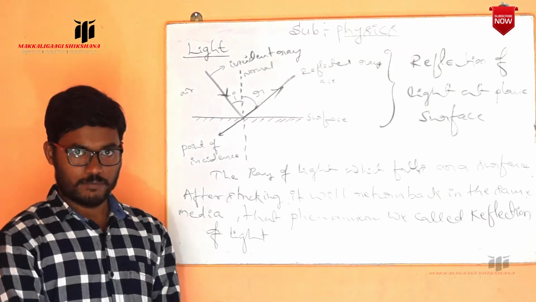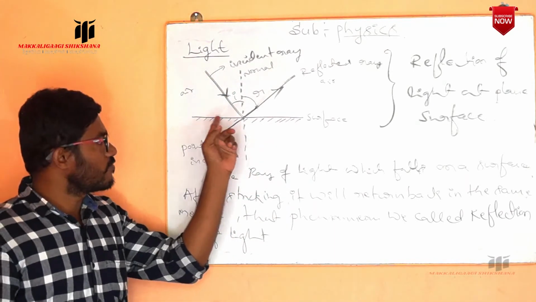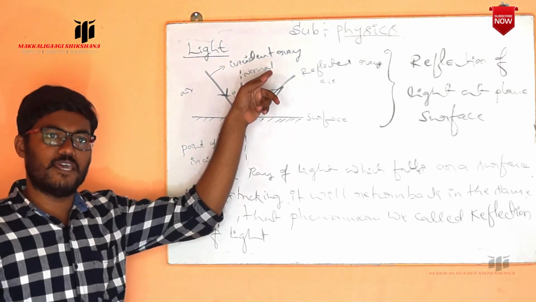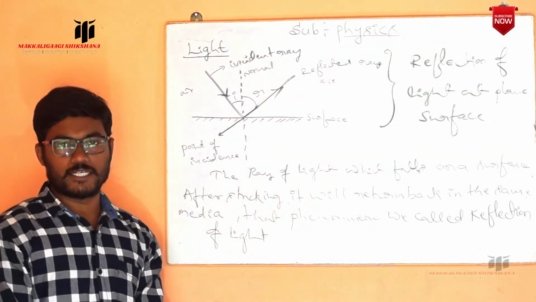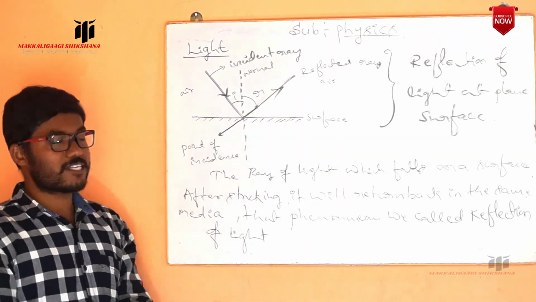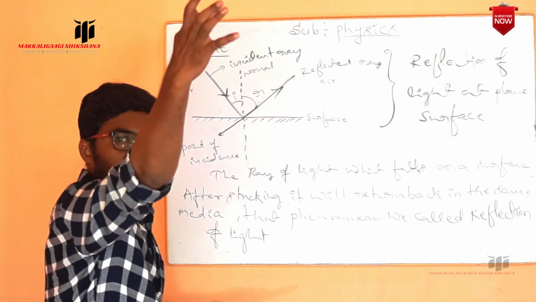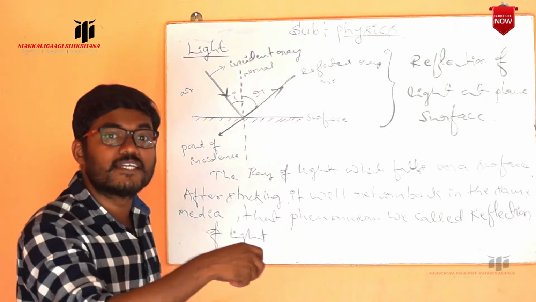So here observe carefully, the ray of light which falls on the surface, after striking the surface, it will bounce back or return back in the same medium. That phenomenon we call as reflection of light. It makes you see the objects around us. If the light coming from the sun falls on the wall, it will return back and reach your eye.